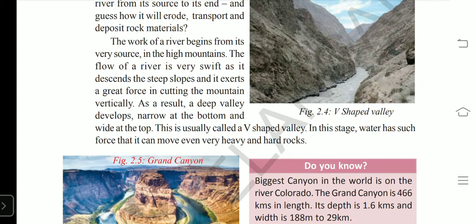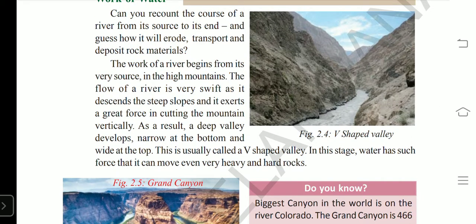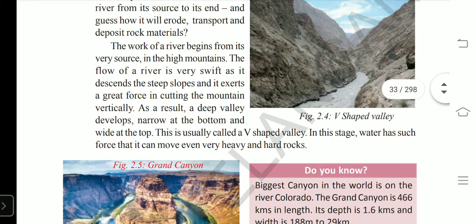After some millions of years, gradually the mountain is broken into V-shaped valleys. So the existing landform, mountain, is transformed into valley. So the shape of the landform is changed, and that is called the geomorphic cycle, right?